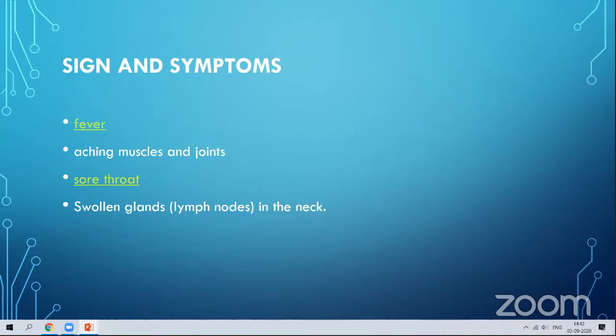Those with hyperthyroidism and hypothyroidism will also have a swollen neck. So you cannot identify whether it is AIDS or any other disease. These are the common signs and symptoms. Unless you go for the CD4 test, you cannot find it out.